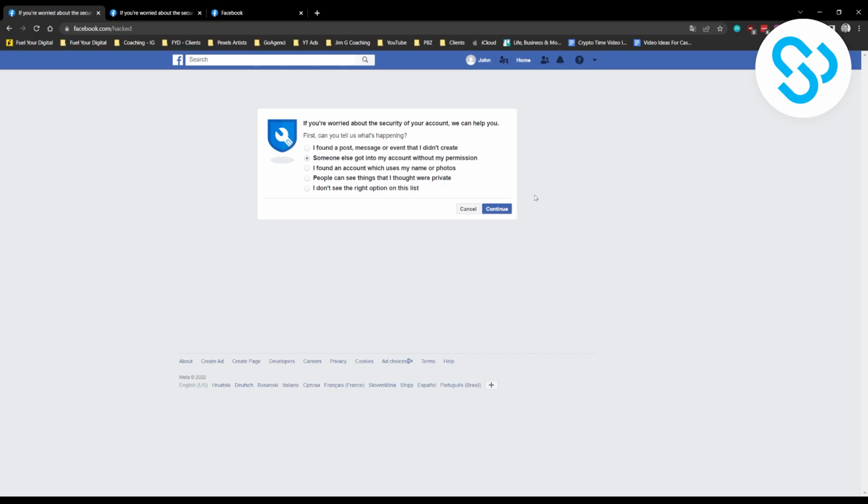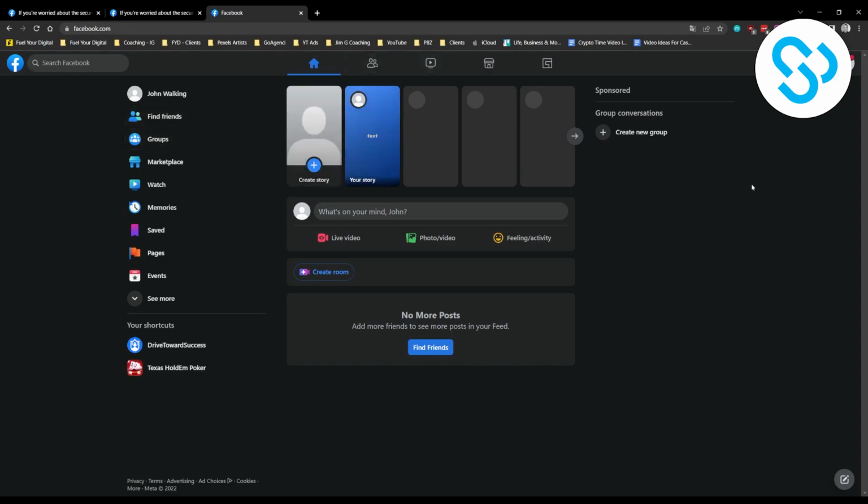Now keep in mind you will have to put your old password or maybe your new password in some instances, but usually it's your old password. So you will need to give data to Facebook just so they can see that this is your account, right? Now, the second thing that you can do is go to Facebook to, let's say, your friend's Facebook or maybe your family's Facebook, right?